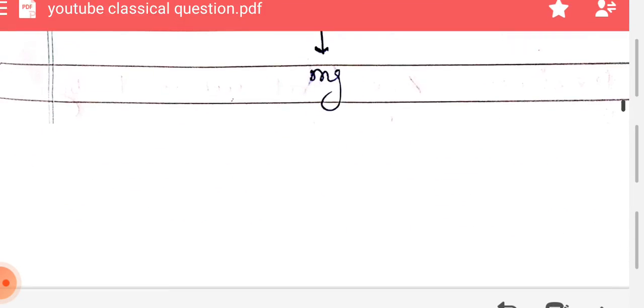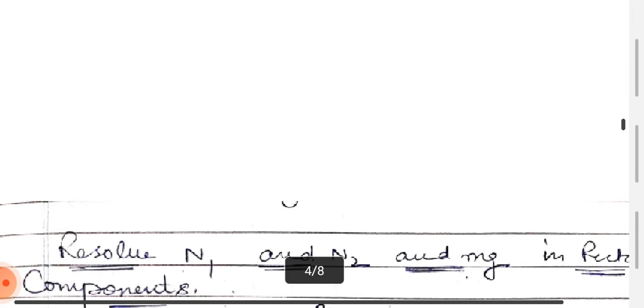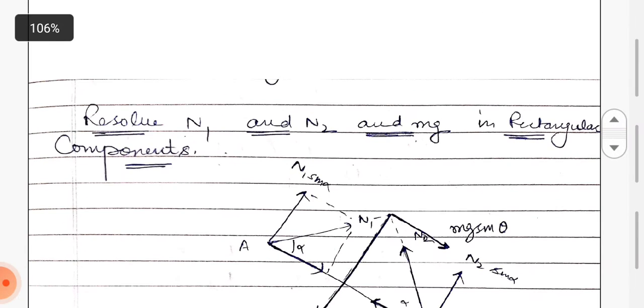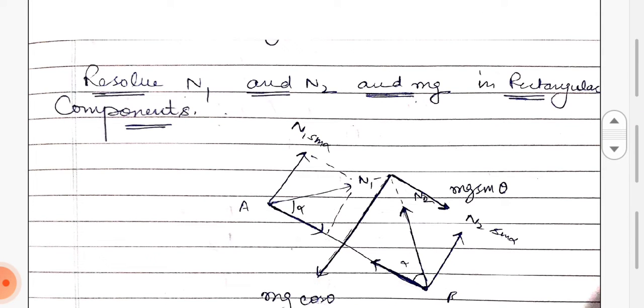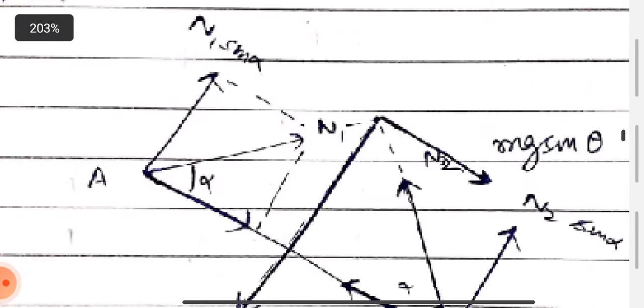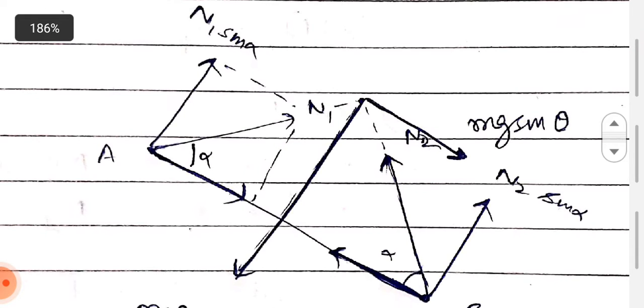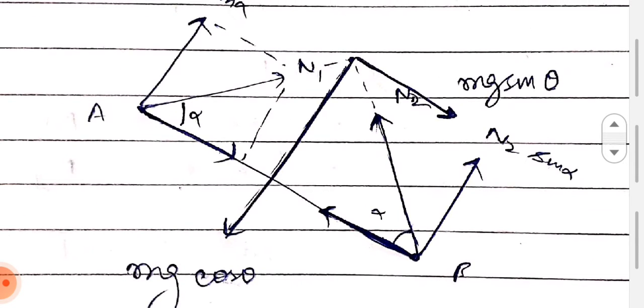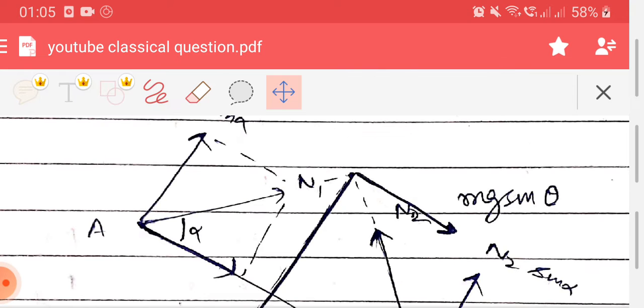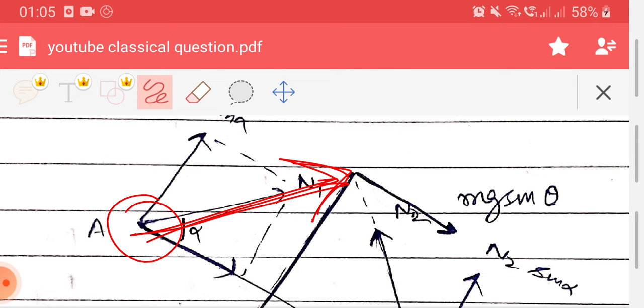In the next figure, I have resolved N1 and N2, the two normal reactions at points A and B, into rectangular components. You can clearly see this one: this is N1, into this component and into this component.